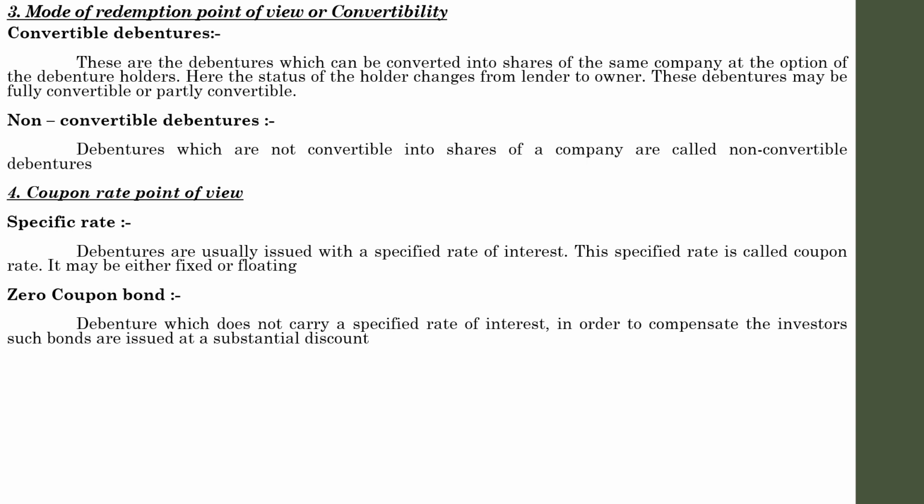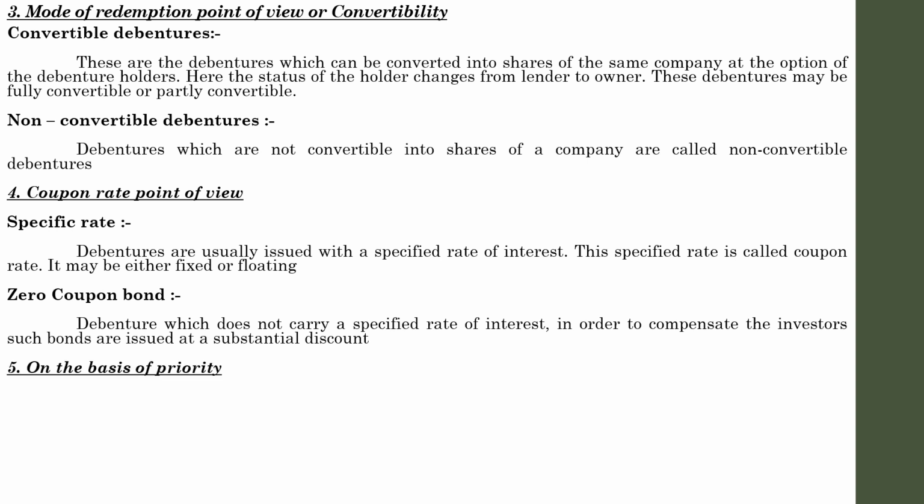It is usually offered at a discount, and what is the amount of interest with regard to that particular debenture? It will be the difference between face value and the redemption value. We have discussed how the difference between face value or the issue price and the redemption price has been discussed at the beginning of this module. Just go through that session. So that is with regard to the classification of debentures from the coupon rate point of view. Coupon rate means interest point of view.